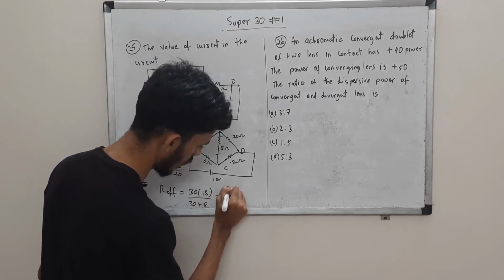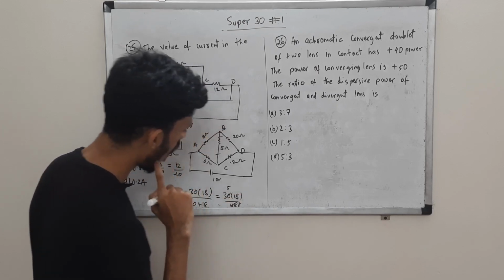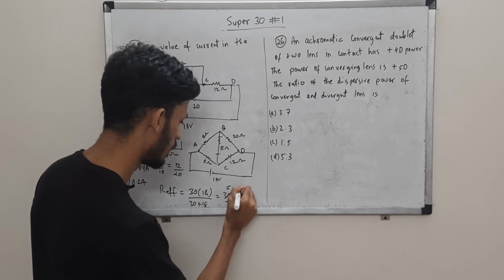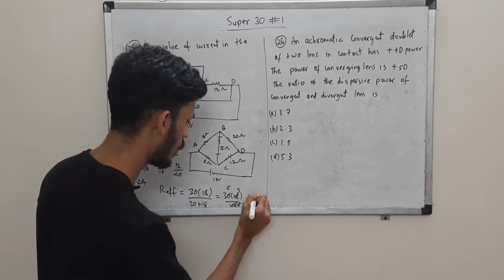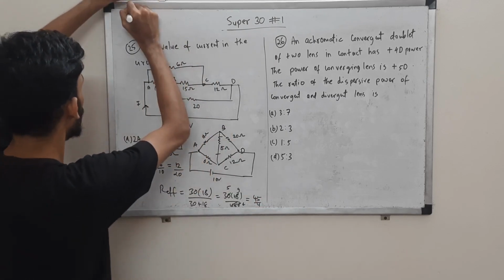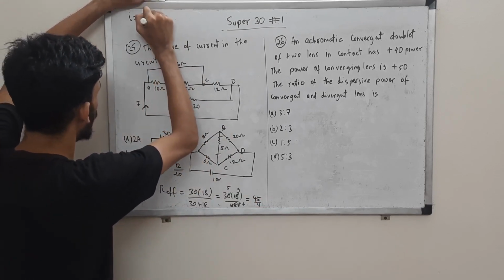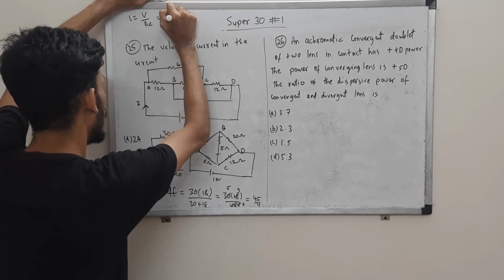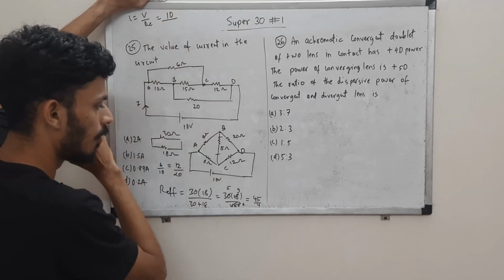So 6 5s are 30, 6 8s are 48, and 9 upon, what is this? This will be 9, and this will be 4. 45 upon 4. Okay, this is R effective. Now I will be V by R effective, or R equivalent. V is 10, R equivalent is 45 by 4.